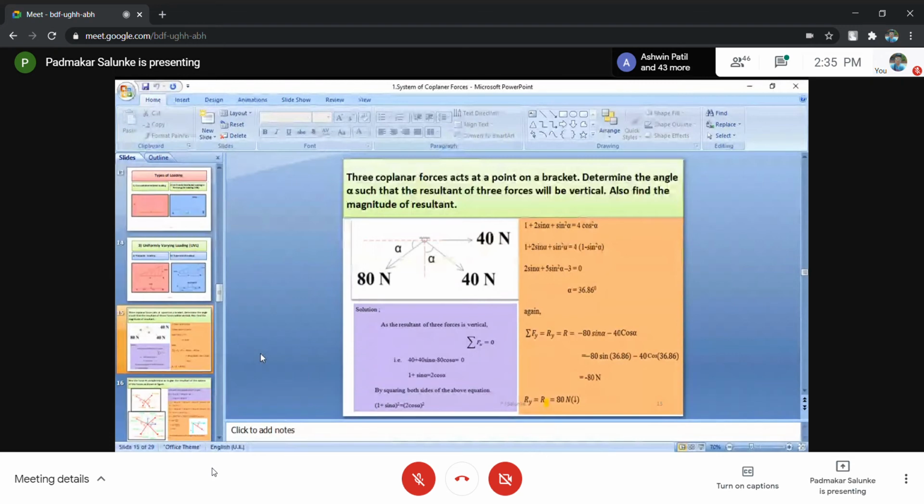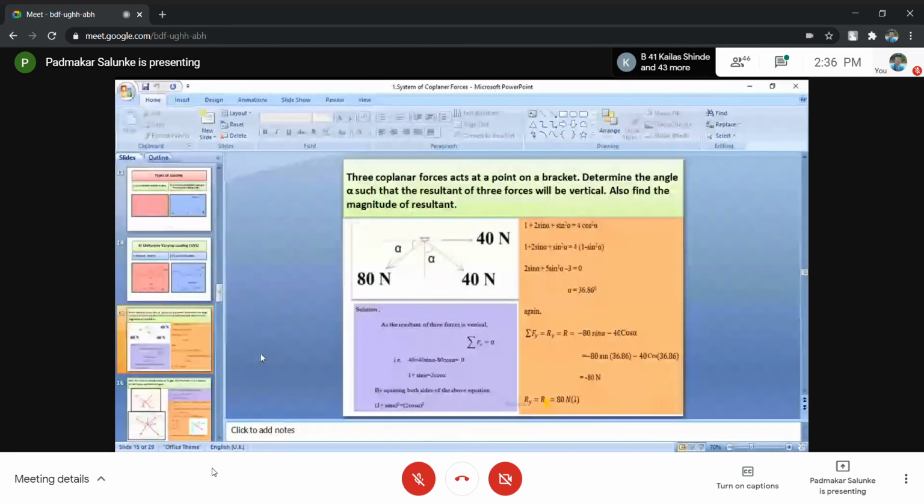The first step of the solution is, as the resultant of three forces is vertical, summation of Fx equals 0. So plus 40 sin alpha minus 80 cos alpha equals 0. By simplifying, we get 1 plus sin alpha equals 2 cos alpha. By squaring both sides, we get (1 plus sin alpha) squared equals 4 cos squared alpha. Expanding, 1 plus 2 sin alpha plus sin squared alpha equals 4 into (1 minus sin squared alpha).